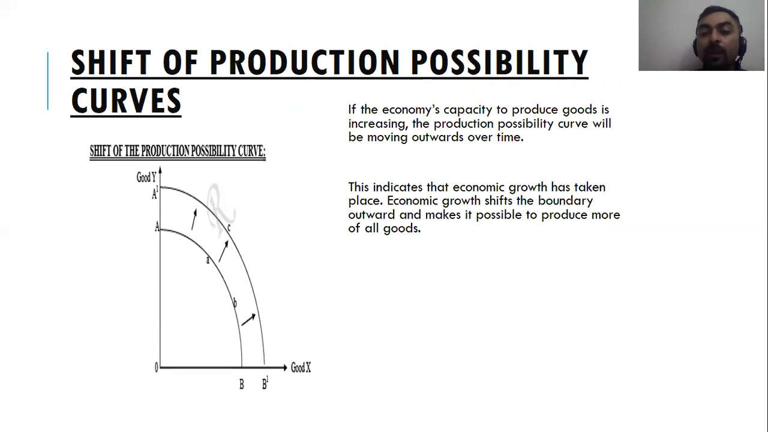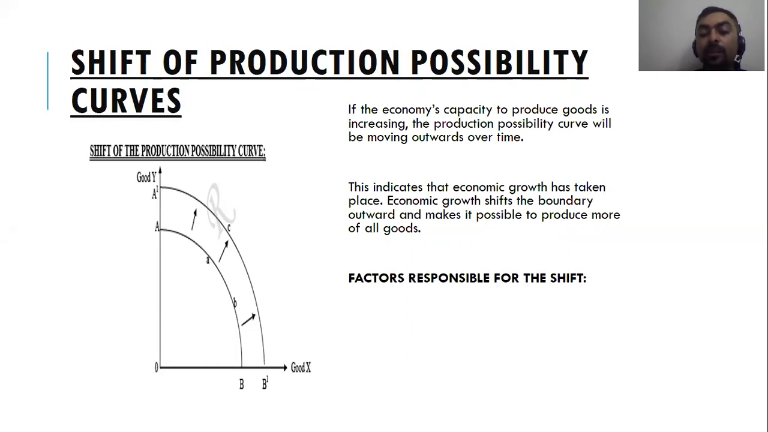Economic growth shifts the boundary outward and makes it possible to produce more of all goods. All right. So when you have economic growth, you have new discovery of resources, or your people are more trained, or their skill set improves. So your economy would be eventually producing more, and your PPF would move outwards, as shown in the diagram.